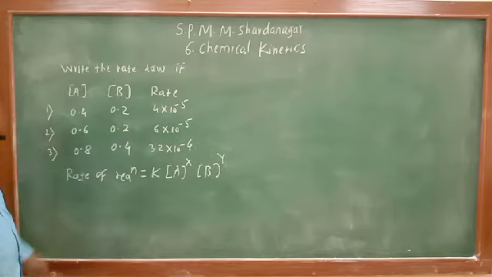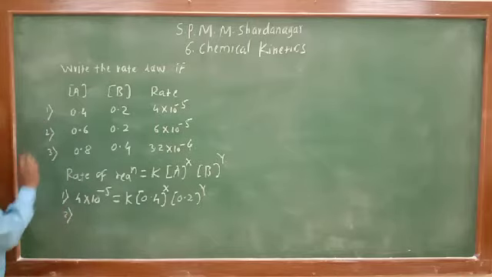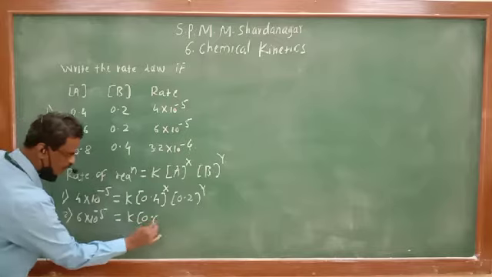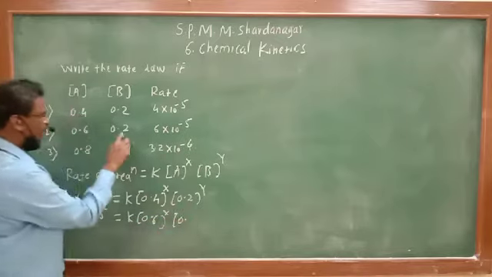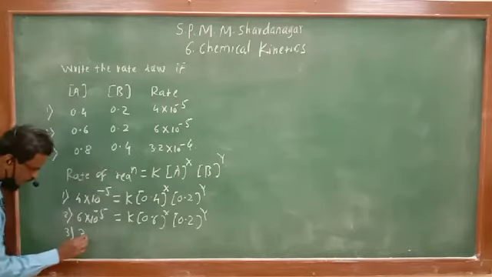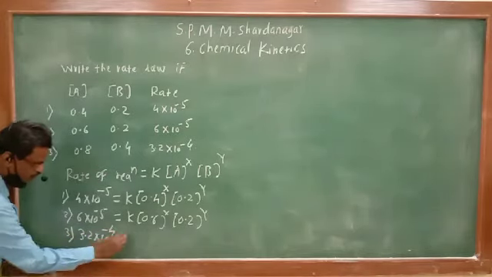For the first one, rate of reaction is 4 into 10 raised to minus 5, that is equal to K, concentration of A is 0.4 raised to X, concentration of B is 0.2 raised to Y. Second equation: 6 into 10 raised to minus 5 will be equal to K into 0.6 raised to X, 0.2 raised to Y. Third one: 3.2 into 10 raised to minus 4 is equal to K into 0.8 raised to X and 0.4 raised to Y.